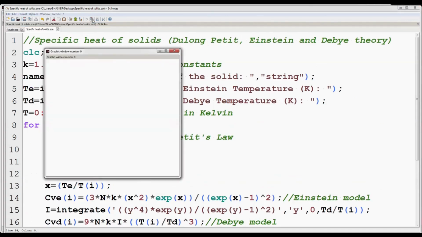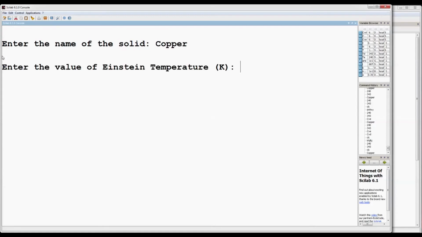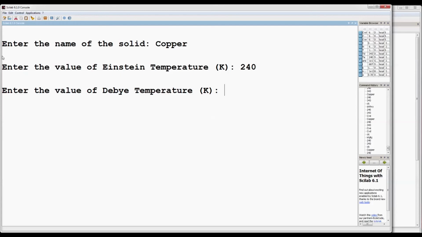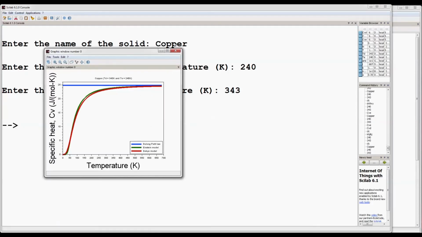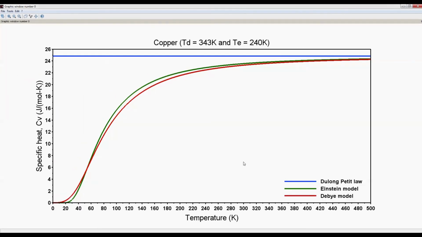Now run the program. Enter the name of the solid, say copper. Einstein temperature 240 Kelvin, Debye temperature 343 Kelvin. These are the plots of specific heat using 3 models. Increase the font size of legend, title and axis values and X and Y labels.